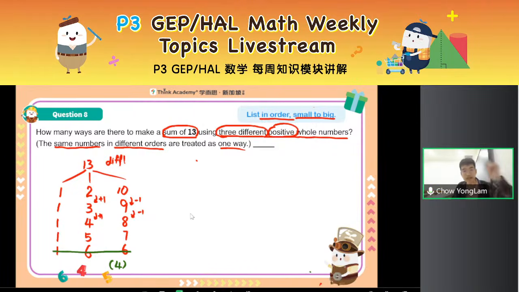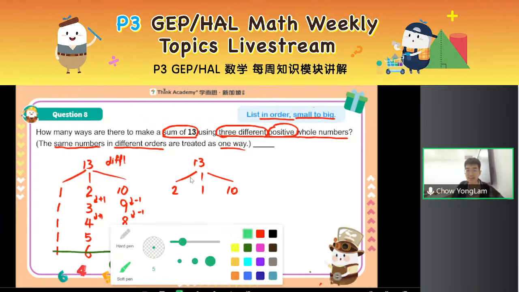You might think, Teacher Yonglam, I can just stop here. Nope. Just now, the smallest number is 1. But what if the smallest number is 2? Now this number is 2, right? Can I choose 1? 2, 1, something? Cannot, because let's say I do choose 2, 1, something, the last number will be 13 minus 2 minus 1, which is 10.